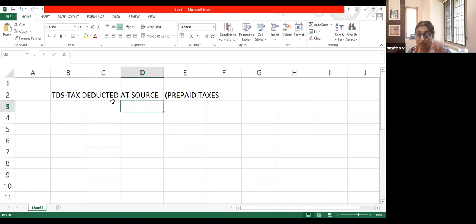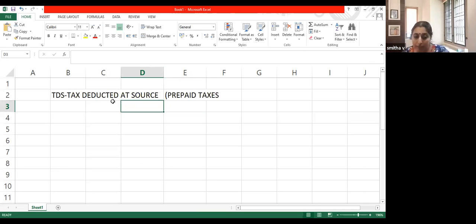Right. TDS is one type of prepaid tax. Advance tax was another. Now, what is the difference between advance tax and TDS? That is what I'm explaining with this example. As I told you earlier, advance tax is paid by the assessee himself. He himself pays the advance tax. That is, I will go to the income tax department directly and I will pay advance tax on the basis of my estimated tax liability.